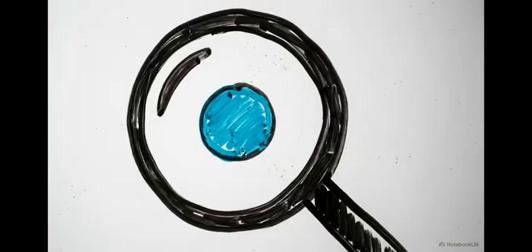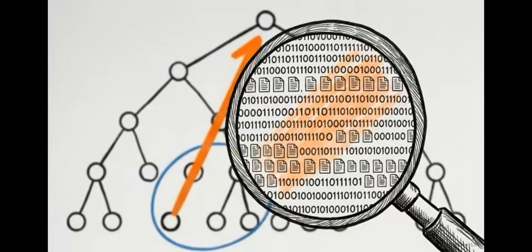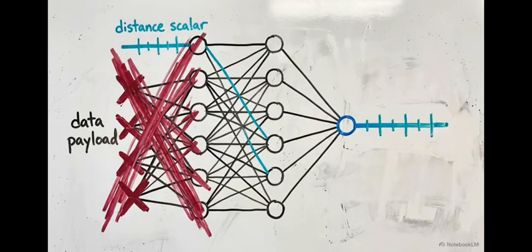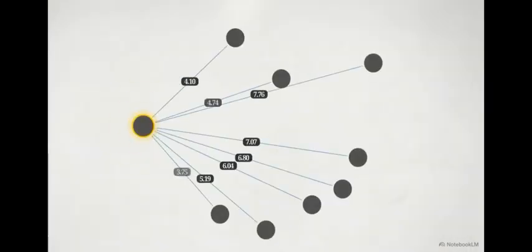We must now ask a decisive attribution question. Did the model actually use its content reading capabilities to find the distant parent node? Answering this requires a capacity-matched control as a mandatory attribution instrument. We construct a distance-only capacity router. It shares the exact architecture as the original, but the data payload inputs are stripped away. This control variant is completely blind to data payloads. It receives only pairwise embedding distances as its input.